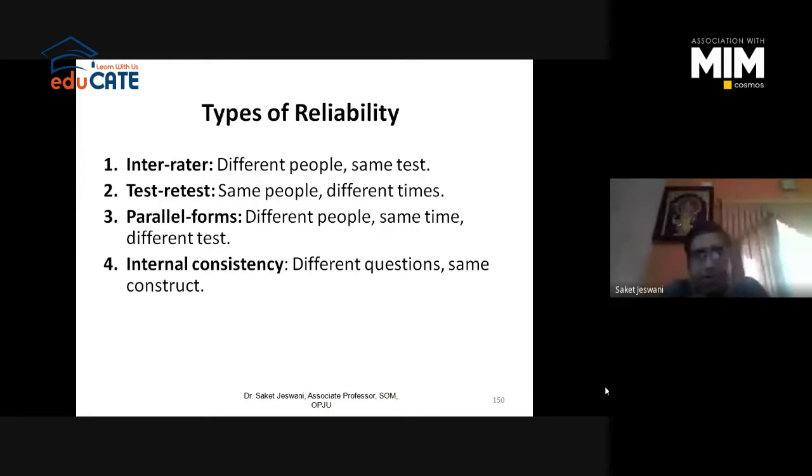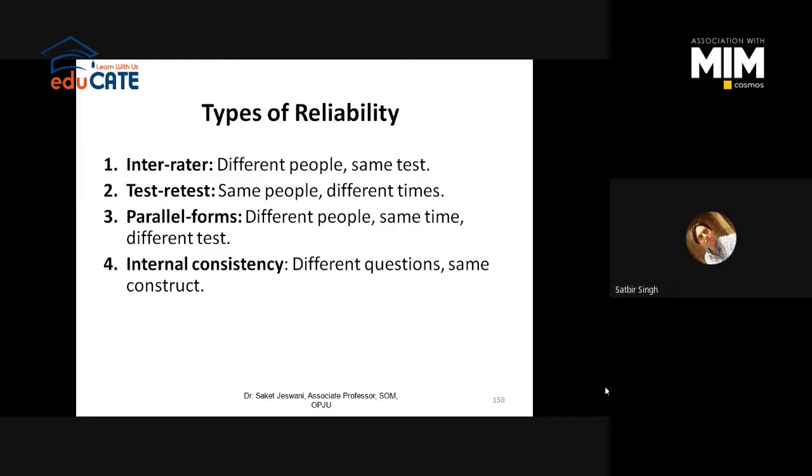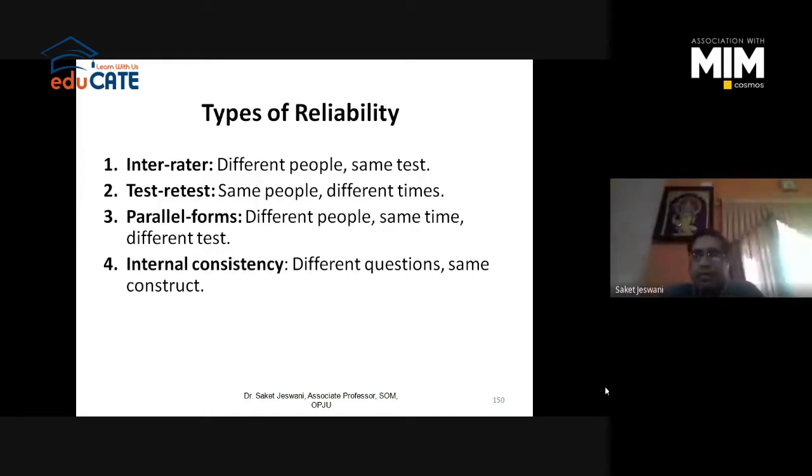No. In test-retest, we are checking the consistency of the responses, whether the same individual is giving a similar response every time or not. So it will explain the difficulty level of the questions you have asked.